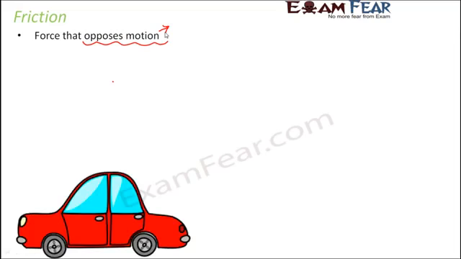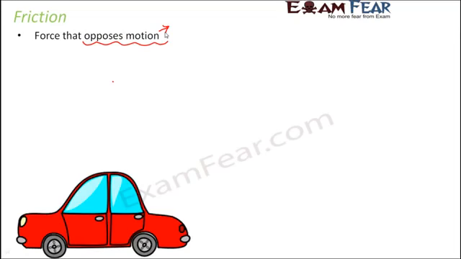Now let us talk about the next contact force, and that is friction. So what is friction? It is a force that opposes motion. Now what do we mean by that? Opposes means something which tries to prevent motion. What is motion? Motion is all about movement. So when an object is moving, we say that the object is in motion. Now if there is a force which is trying to stop the movement of that object, that force is called friction.